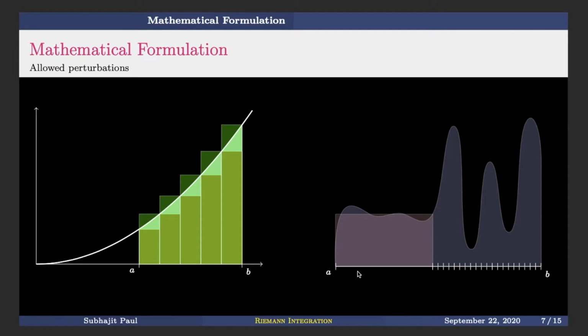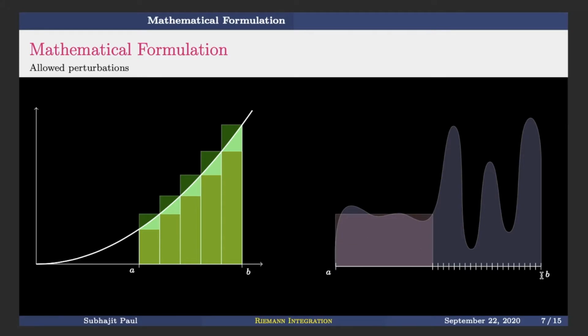The maximum one, whichever has the maximum length, if we can make that tend to 0, then the rest will also tend to 0. So as Rajiv said, n is tending to infinity. Only saying n tending to infinity by increasing more and more points of subdivision does not guarantee that all the rectangles are going to be slim.